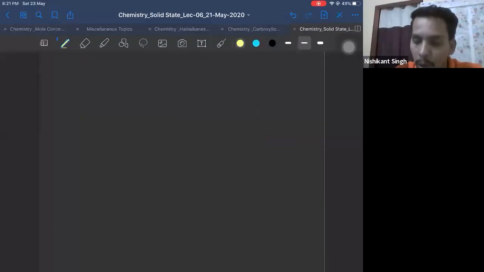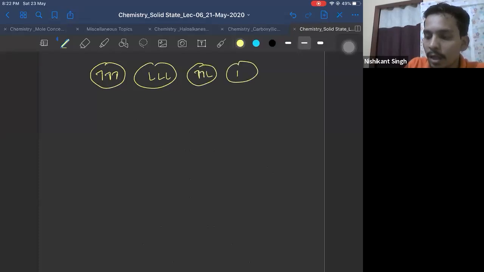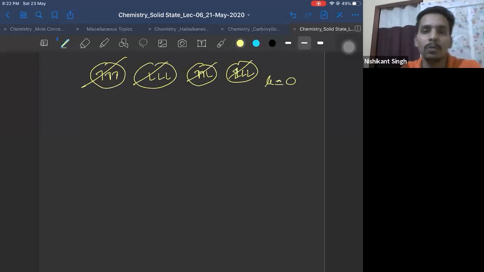Why? Because in this case, unpaired electrons are there, but the domains in the upward direction and the domains in the downward direction are equal. Right? They are equal. So they cancel each other. Therefore, net magnetic moment becomes zero. Right?